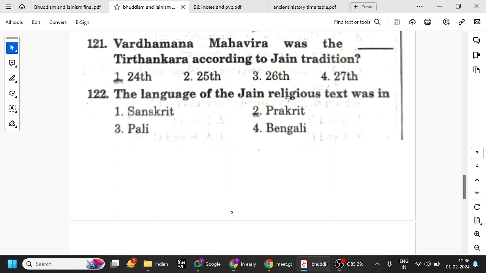The language of the Jain religious text is mostly Prakrit. Pali is used by the Buddhists and Sanskrit is used by the Brahman Orthodoxy. Also, when it comes to Jain, you have to remember the script is Ardhamagadhi. Language is Prakrit, script is Ardhamagadhi.